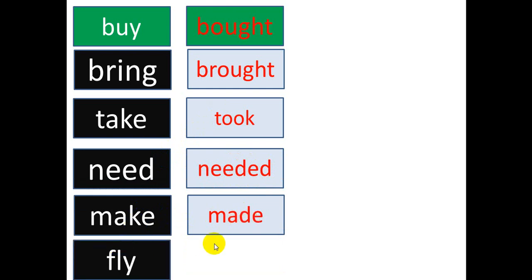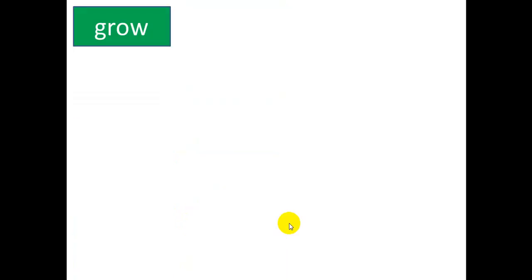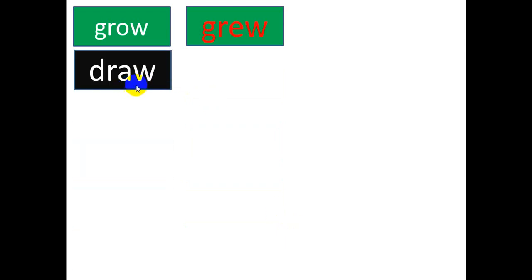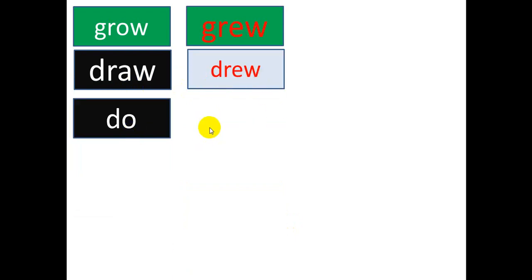Fly, flew, we change y into ew. Grow, grew. Draw, drew. Do, did. Take care of do, did.